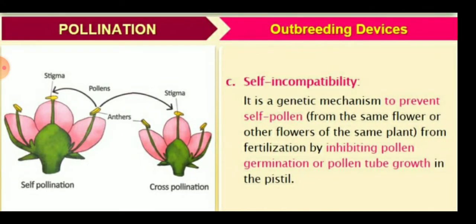The third outbreeding device is self-incompatibility. Self-incompatibility is a genetic mechanism to prevent self-pollen, from the same flower or other flowers of the same plant, from fertilizing, by inhibiting pollen germination, or we can say pollen tube growth, in the pistil.